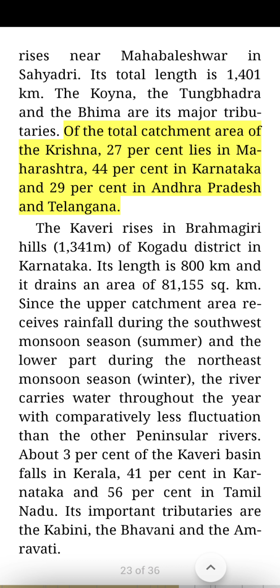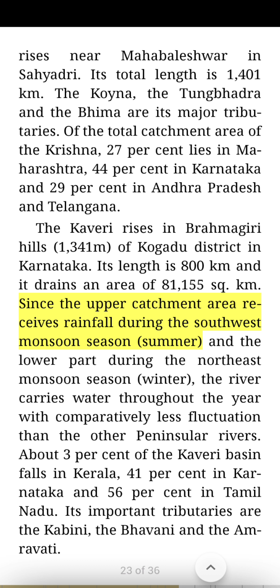The Kaveri rises in Brahmagiri Hills, 1,341 meters, of Kodagu district in Karnataka. Its length is 800 kilometers and it drains an area of 81,155 square km.